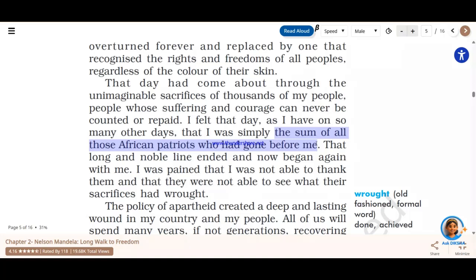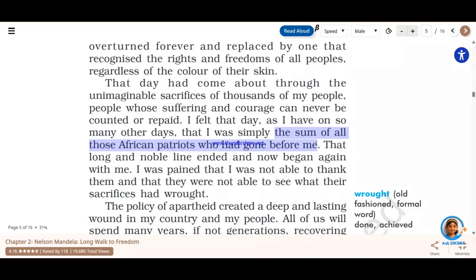It is because of these patriots who had actually fought for the freedom of the country, fought for the betterment of the people of South Africa, and from whom Nelson Mandela has learned that if we have to attain freedom, then we will have to stand against the supremacy and the system which is there.